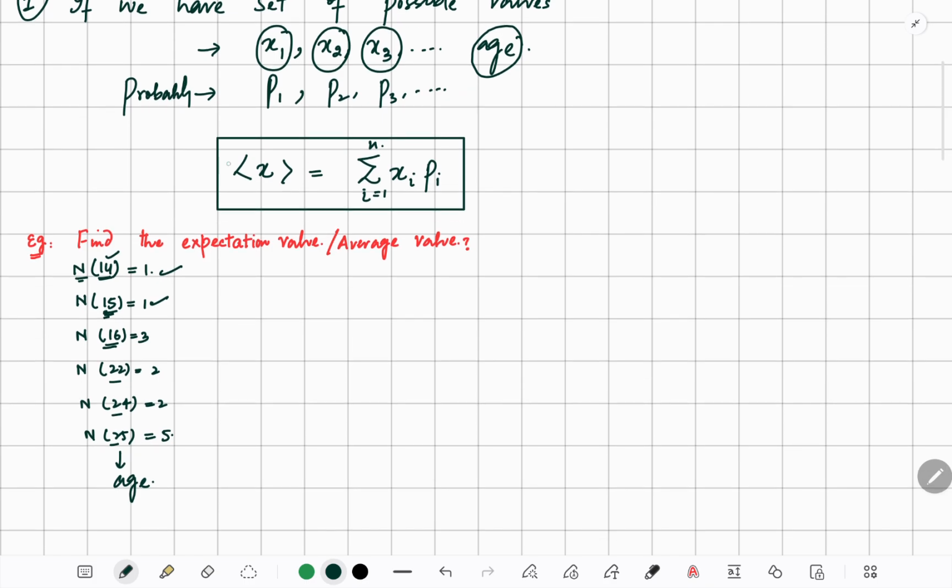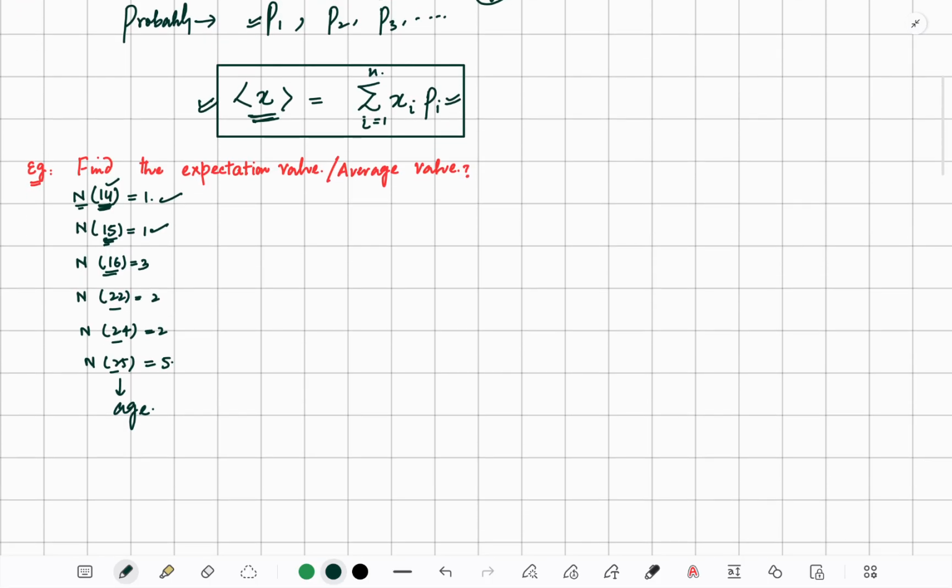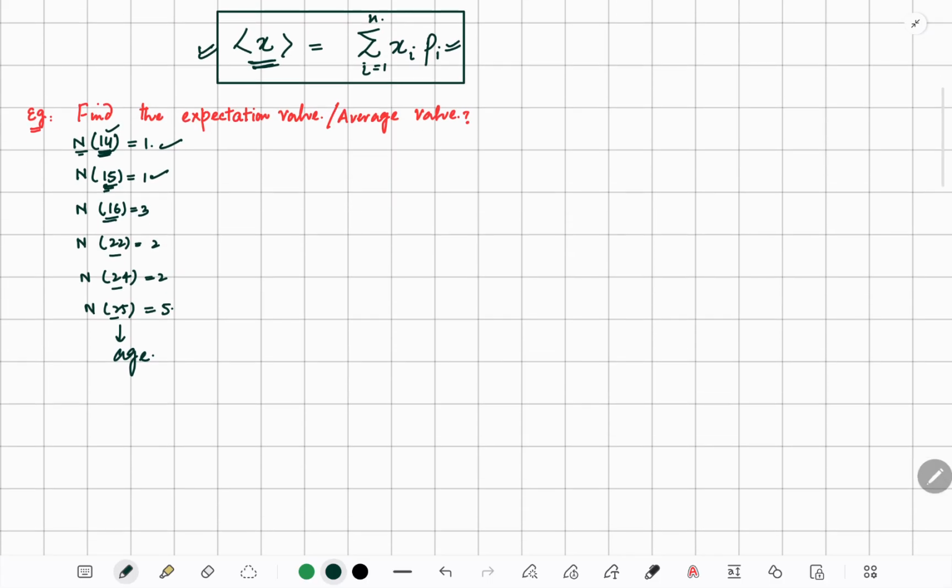In order to find the expectation value, or the average value, we need the probability of each value. So fundamentally, we need to find the probability of each measurement, each age.